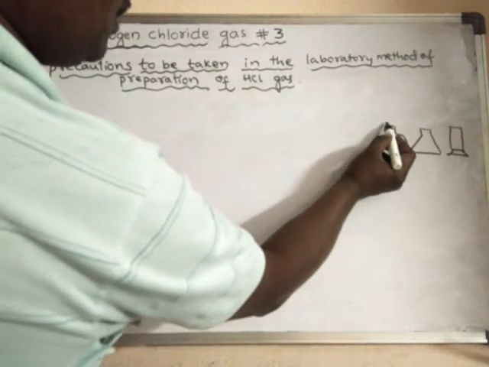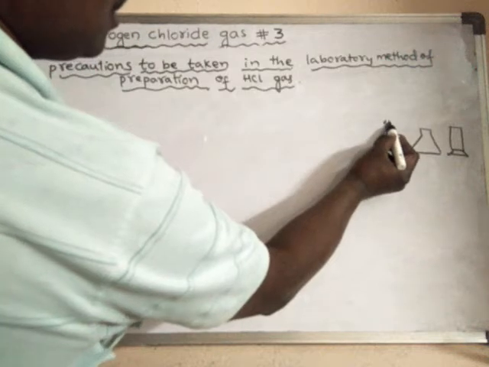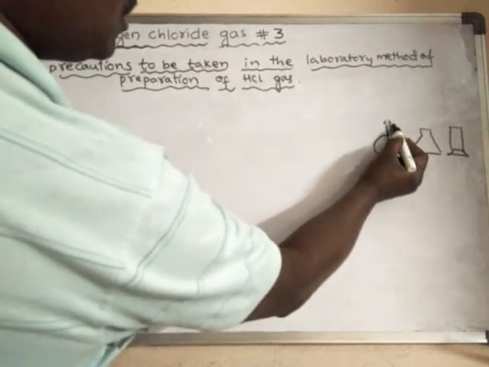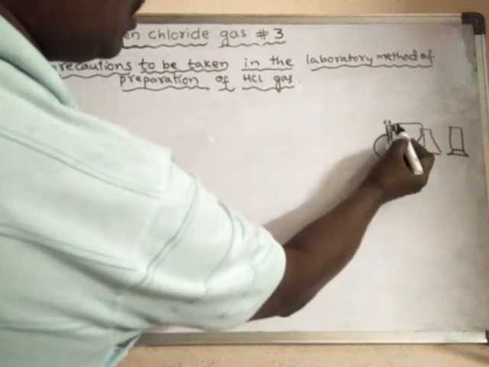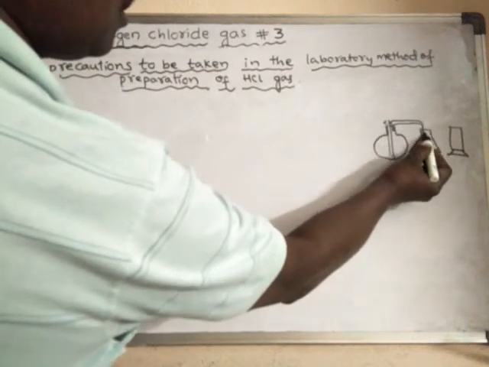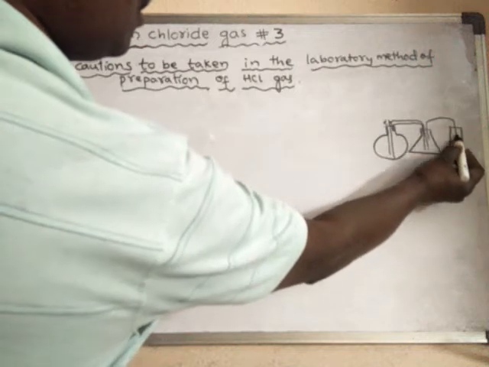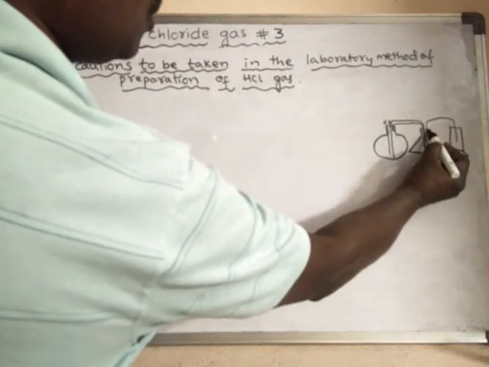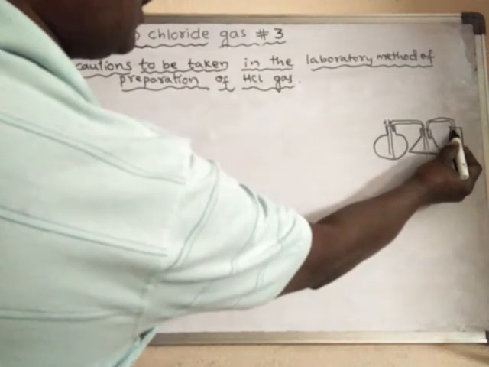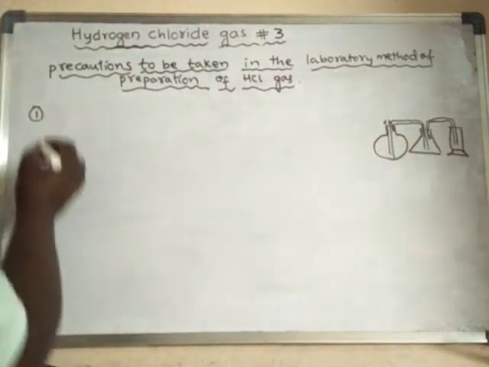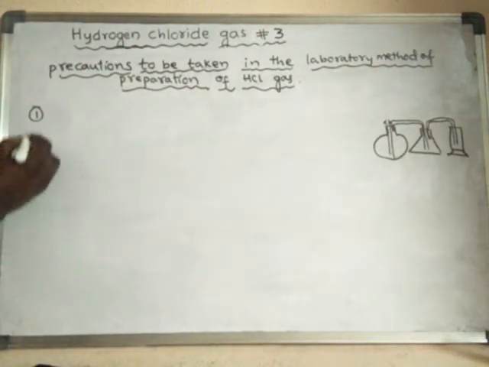Even the thistle funnel and the delivery tubes should be in perfectly dry conditions. The first point is the apparatus.